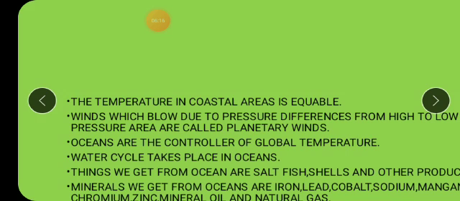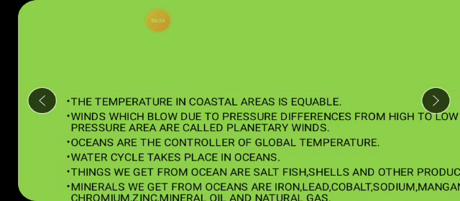Whatever warm place is there, it will make it cool, and whatever cold place is there, it is going to make it warm. So this is how the ocean will control the temperature on the earth. They can change the temperature, isn't it? That's why oceans are the controller of global temperature.